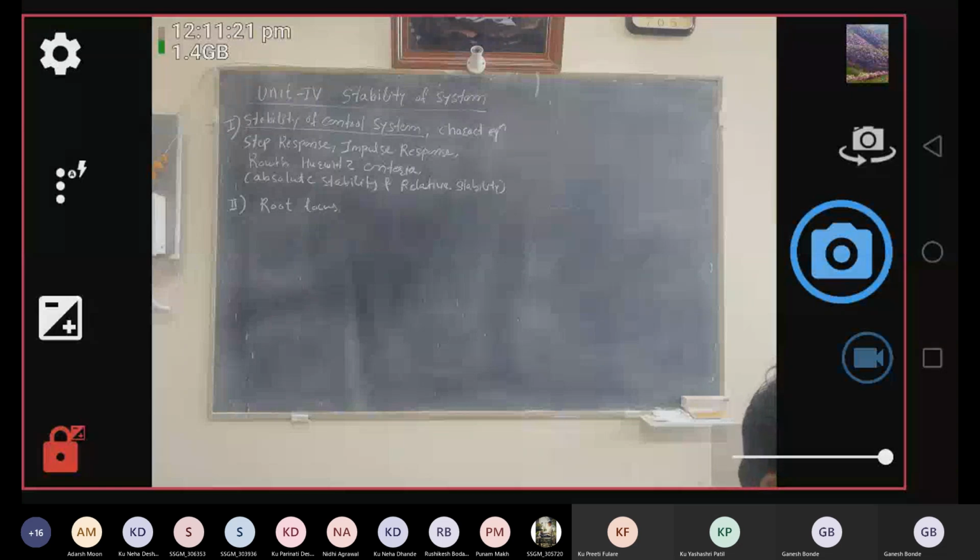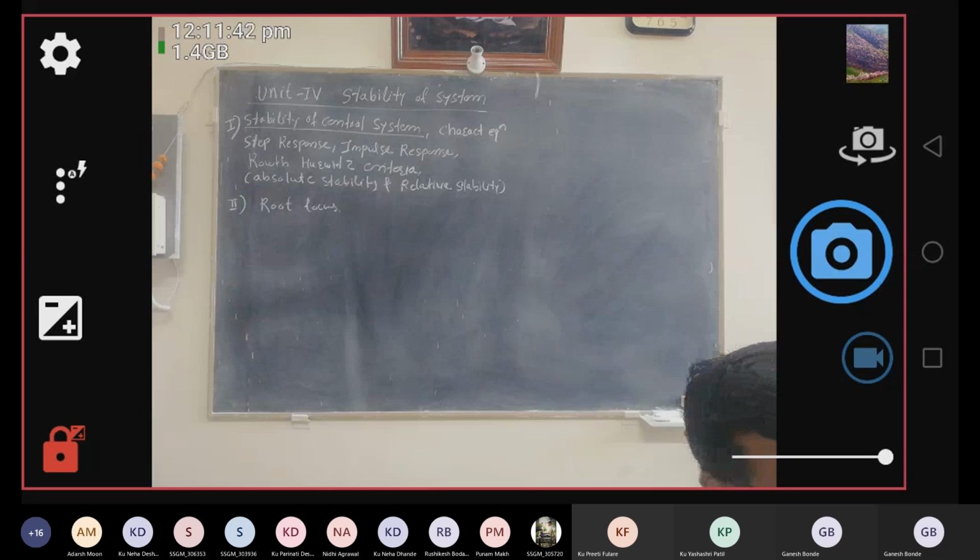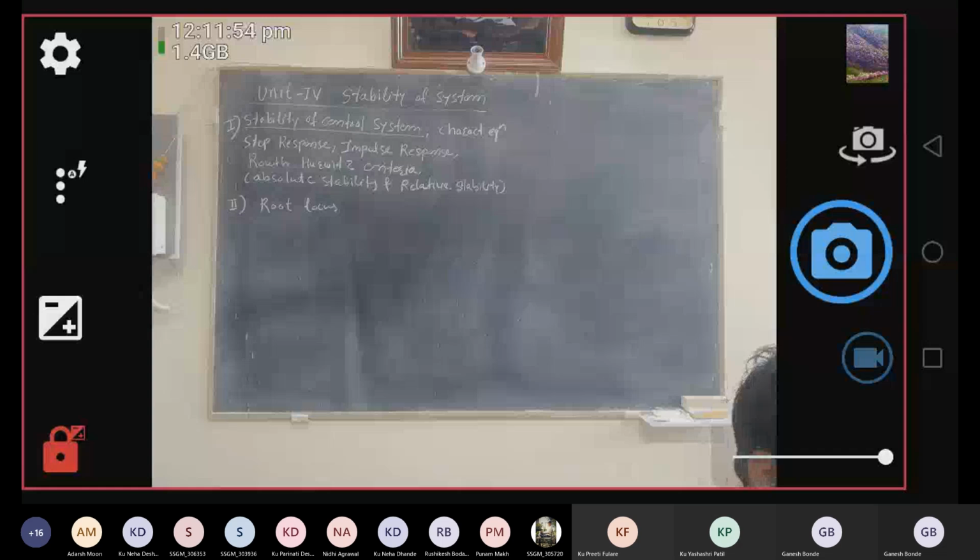Also my request is that you bring the graph paper, that is, our normal graph paper and the semi-log graph paper, from your nearby stores if available. In unit 4 we require normal graph paper, and in units 5 and 6 we require semi-log graph paper, and without the graph we cannot solve any problem. So my humble request is that please bring the graph paper along with you.